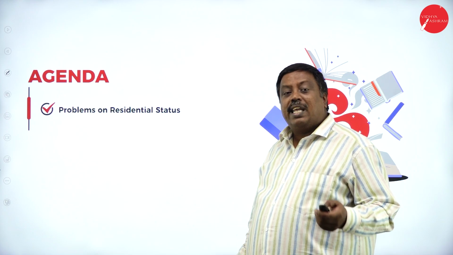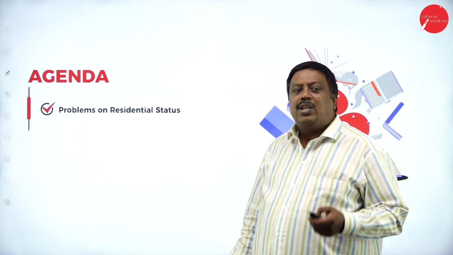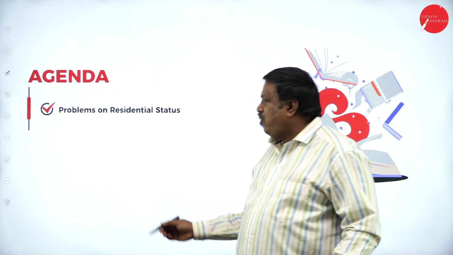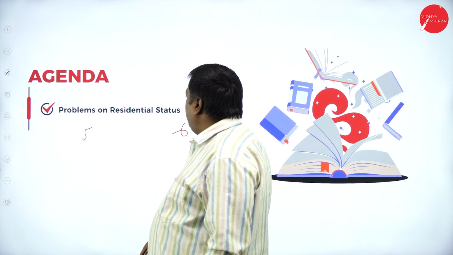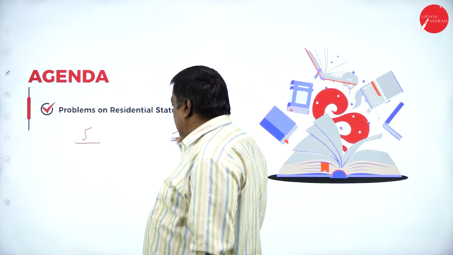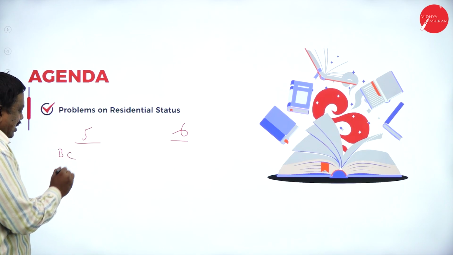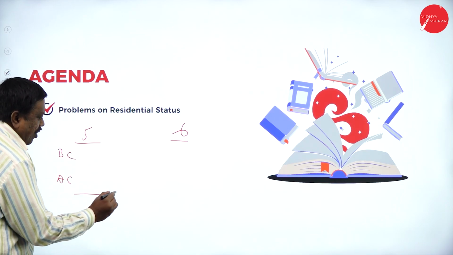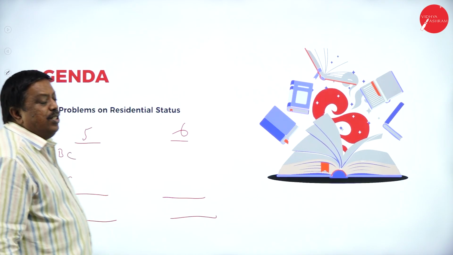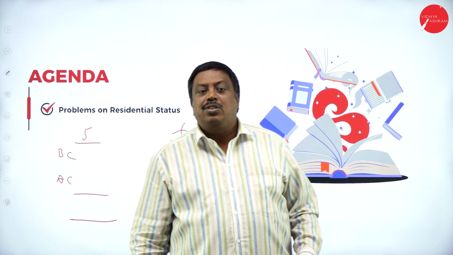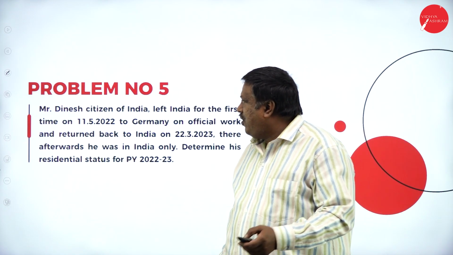In today's session, again, we have taken 2 problems where we are going to verify the residential status. That is problem number 5 and problem number 6. In both cases, how many basic conditions will the assessee satisfy, and what will be his status for the previous year 2022-23? We are going to analyze and check the problems. Now, let us take the first problem.